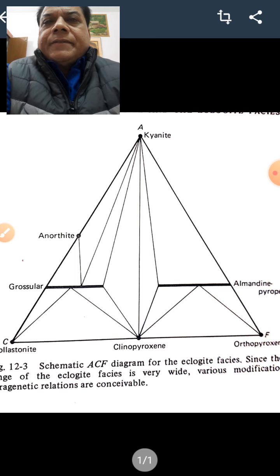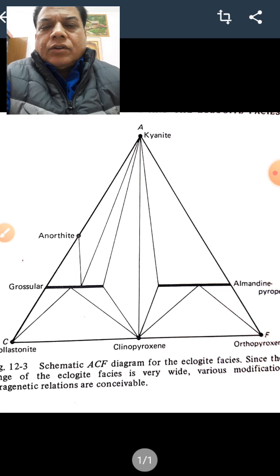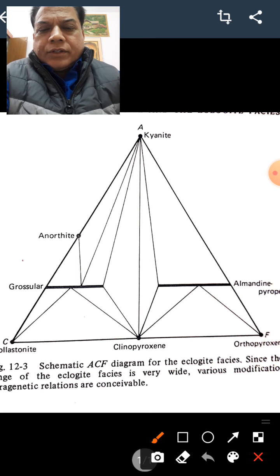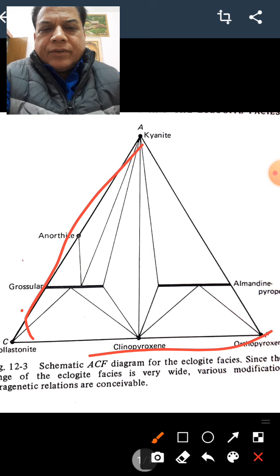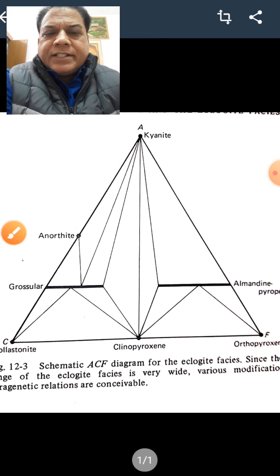It's important. Eskola in 1920 proposed the name eclogite facies on the basis of this wide definition of eclogite. Since eclogites are basaltic in composition, you can see the ACF diagram on the screen. This is the ACF diagram for the eclogite facies.